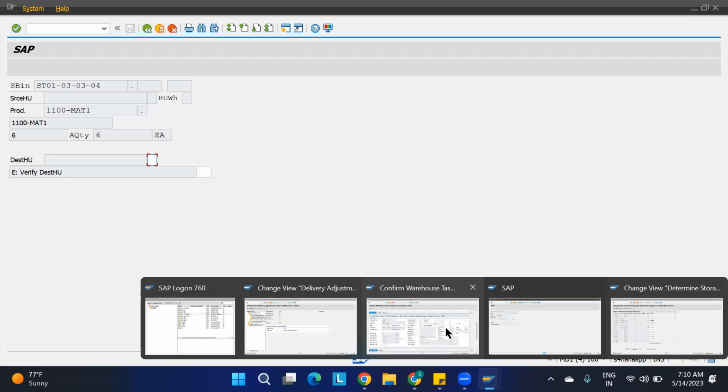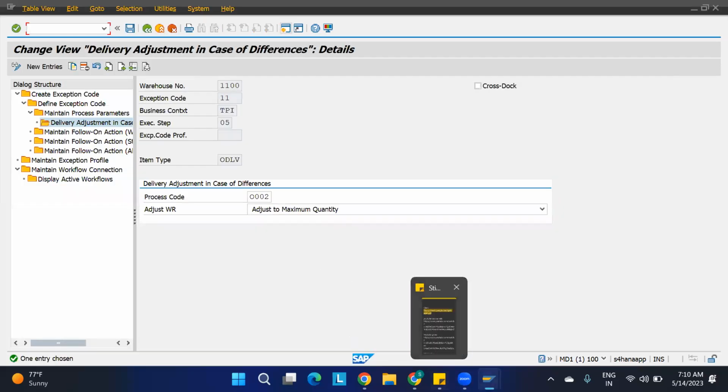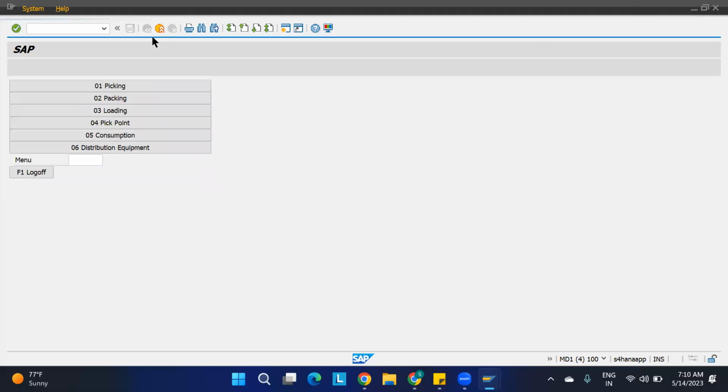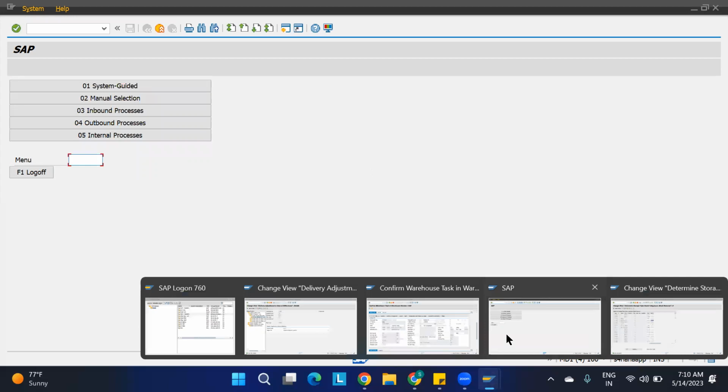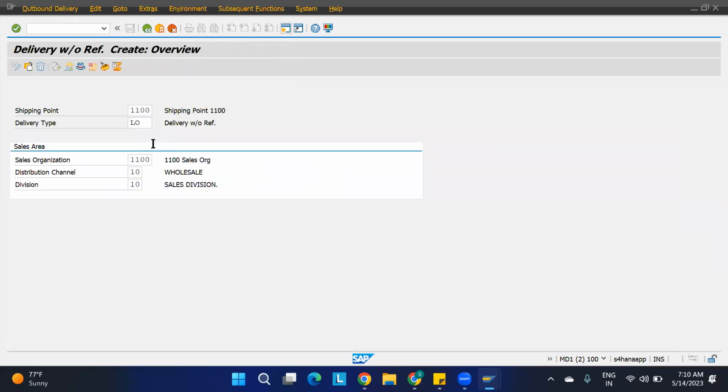What I'll do, I'll create one more delivery. For that I'm going to do the HU also. So that is the problem, some problem it is giving. What I'll do, I'll just go back. Here I am going to create one more outbound delivery, slash n pn 01, and go. Okay, this is correct.